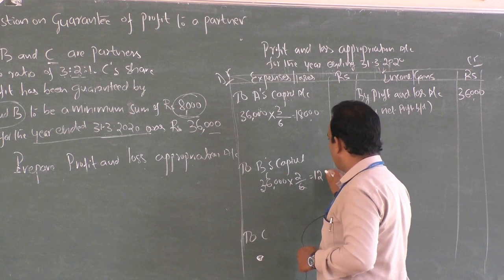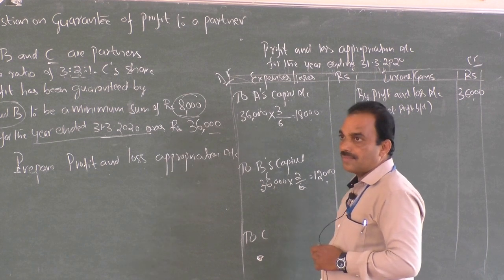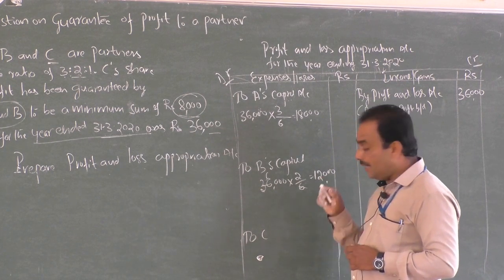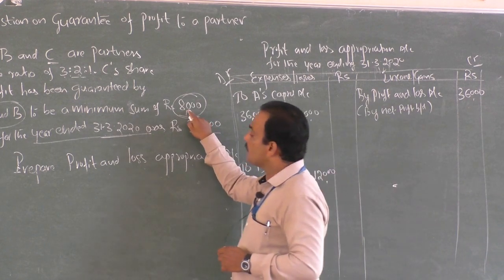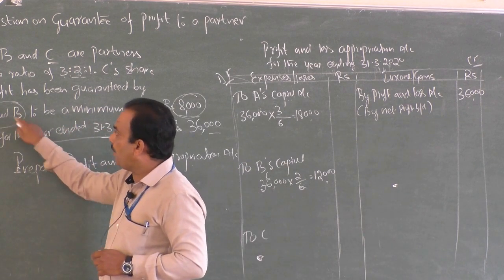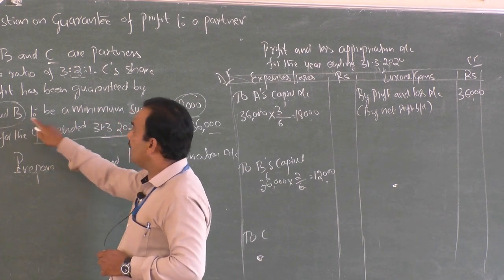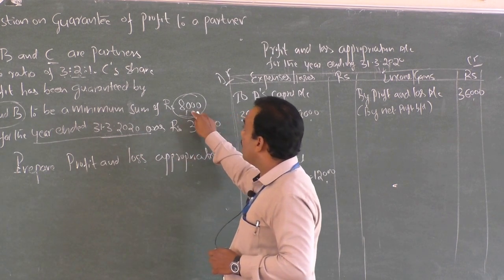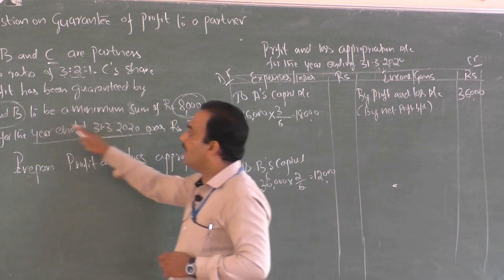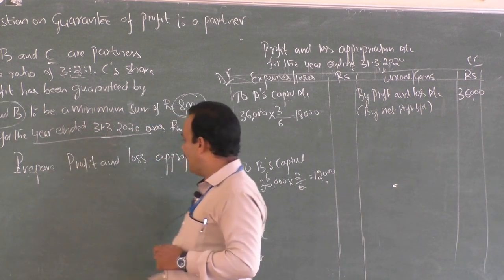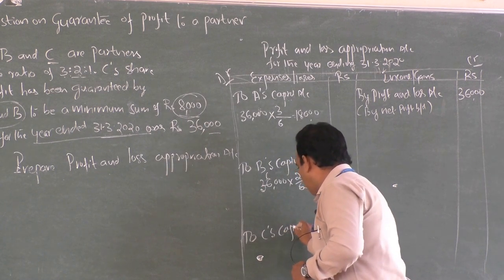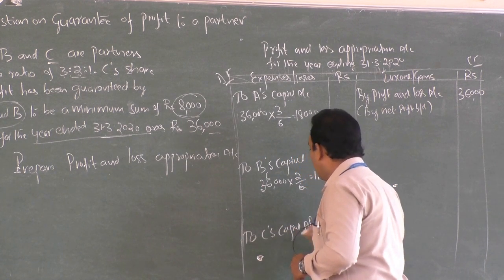His profit is 12,000. You should not write in the outer column, because Mr. C is promised 8,000. Such a promise is given by A and B, both promise. And if there is a shortage of profit to Mr. C, then you have to deduct the amount from the account of B. Therefore, we reverse the calculation, and C's capital.